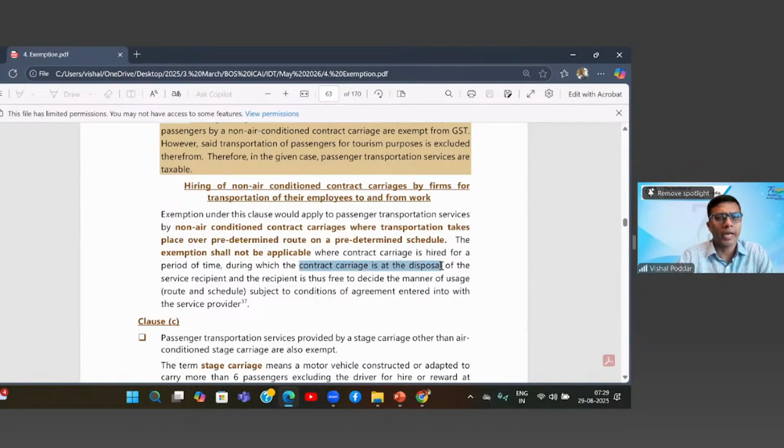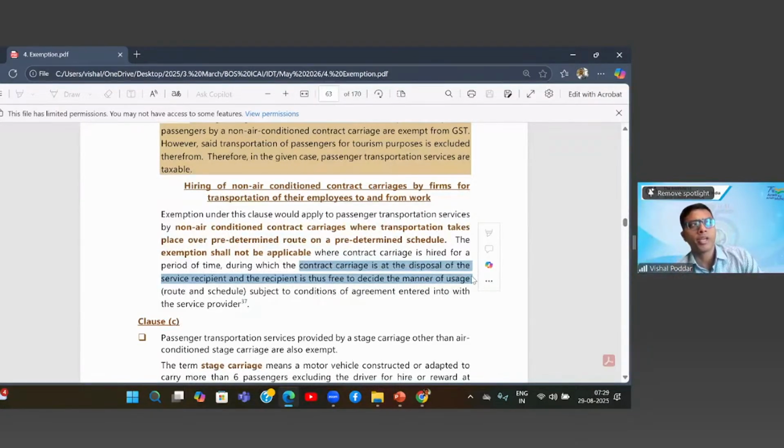So this particular cab, this particular vehicle is at my disposal. Who am I? I'm the company, that is the service recipient, and I am free to decide the manner of usage. So I may decide not even to use it. Now this is where this transaction is not a passenger transport service, it becomes hiring of vehicle.